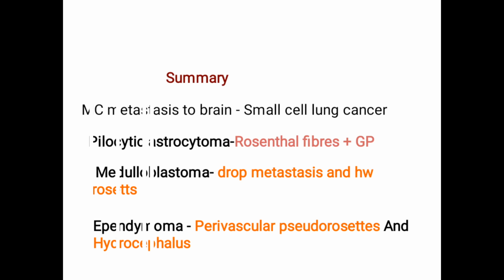Then, okay, this is the last slide, a summary. First I just thought of including this. The most common metastasis to brain is from small cell lung cancer. Very, very important. First thing, how to differentiate metastasis from a tumor originating in the brain. See, if the tumor is originating from the brain, it is normally a single mass. Most of the time it is a single mass. But if it is metastasis, you can see many patchy masses. In CT scan, you can see many calcifications. That is one way to remember it.